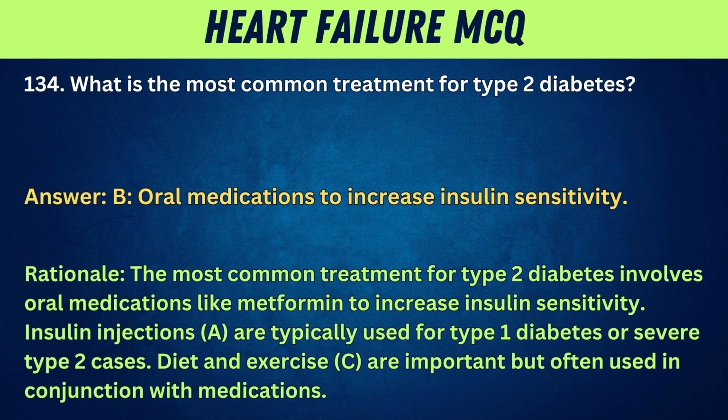Rationale: The most common treatment for type 2 diabetes involves oral medications like metformin to increase insulin sensitivity. Insulin injections, A, are typically used for type 1 diabetes or severe type 2 cases. Diet and exercise, C, are important but often used in conjunction with medications.